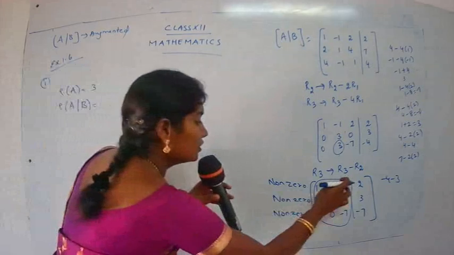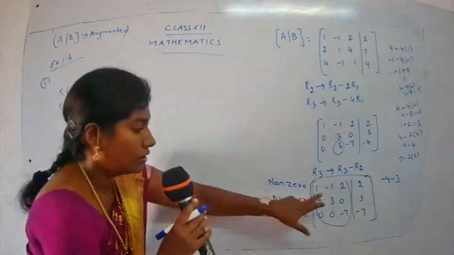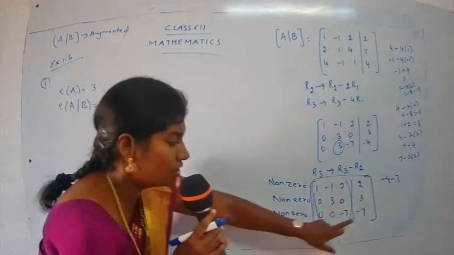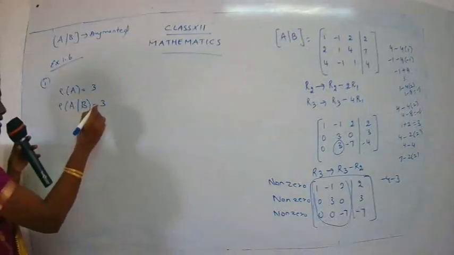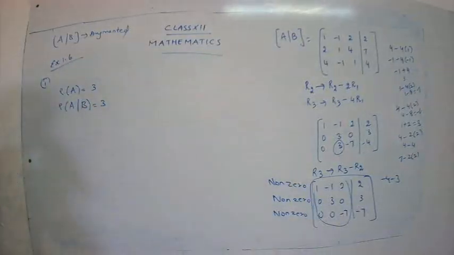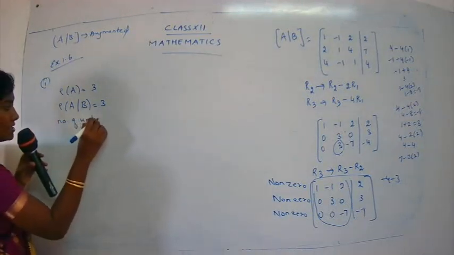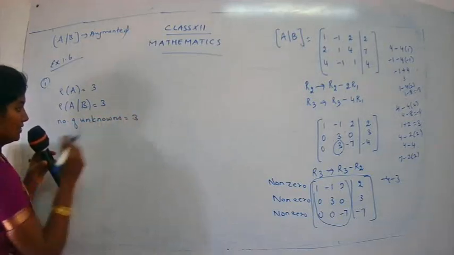So you have to consider the whole matrix, the full matrix. Non-zero row, non-zero row, a non-zero row. Okay, done. So again, rank of AB is equal to 3. And one more thing we have seen is that the number of unknowns is also 3, that is, n is also 3.